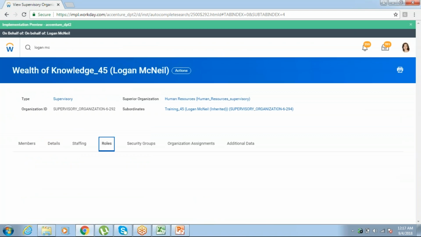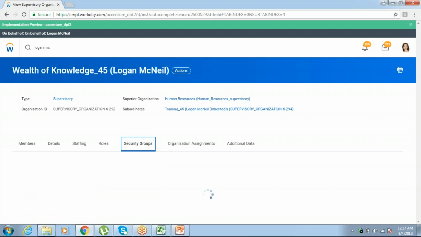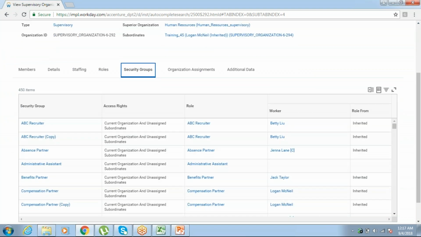If the compensation partner or administrator role is not assigned to her in her security groups, she will get the approval but cannot approve it, because the role is not added to the particular security group.